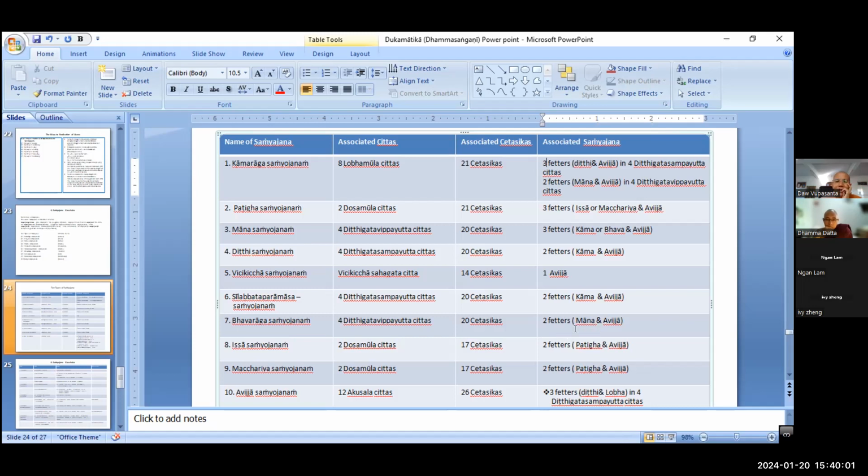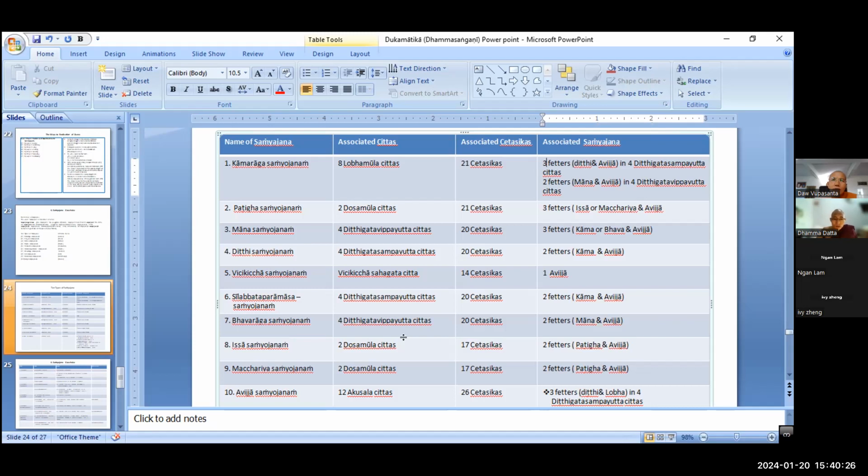In this case, the mana samyojana also arises together with the bhava raga samyojana. Right? So we can do the asa samyojana, jealous of others, such as properties, right? Whenever you are jealous of others, what type of jeta arises in you? Dosa.